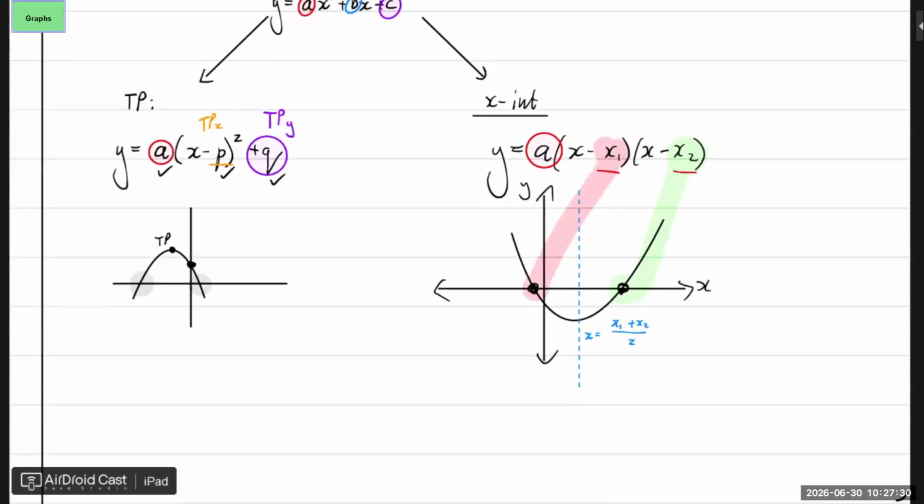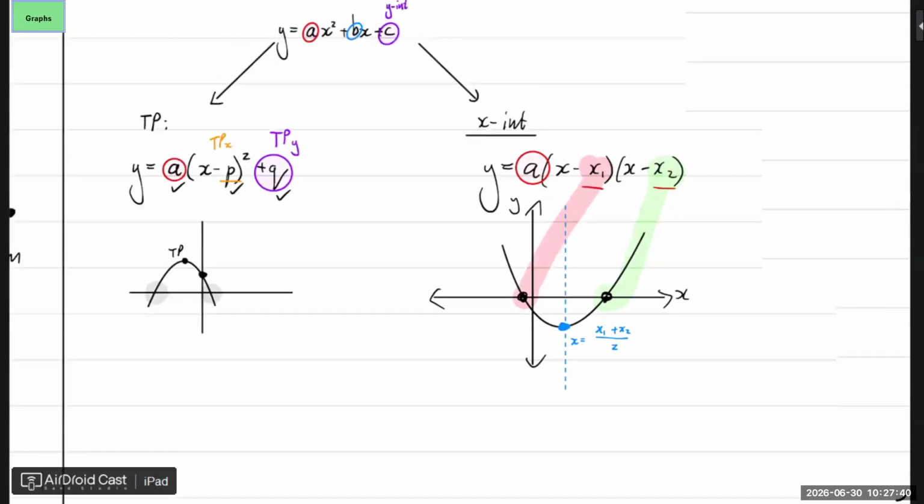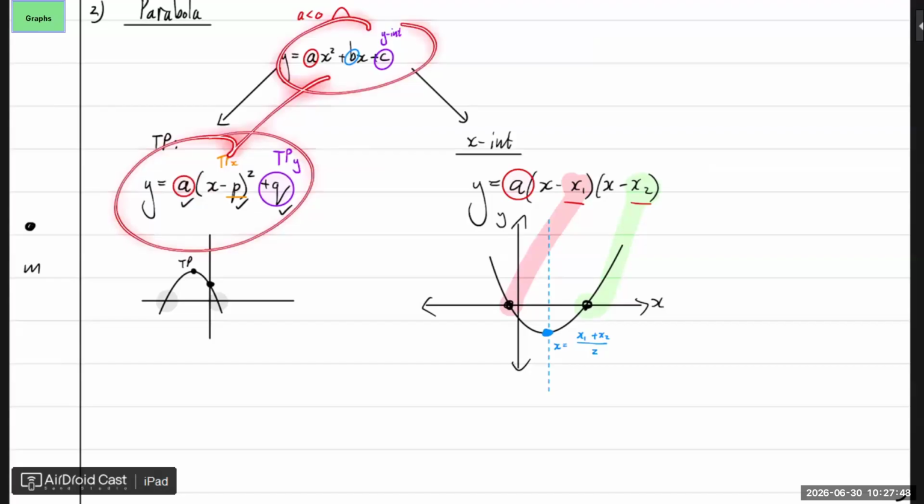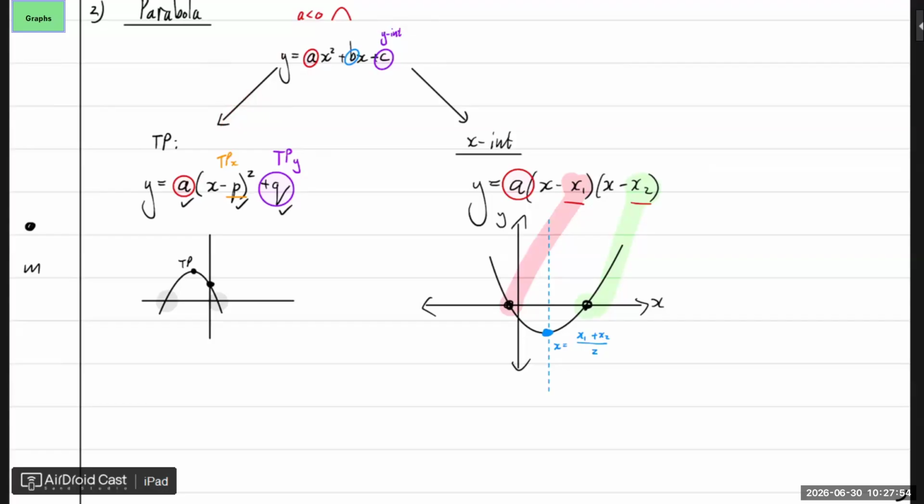All right, so as soon as you have the x value, how can I get that y value of the turning point? In the original equation, right? Then you have the x and you have the y. So what do you have? You have the a, you have the p, and you have the q. So was it then necessary to do completing the square to write it in that form? No. You see how you can still get it in this form without doing completing the square.